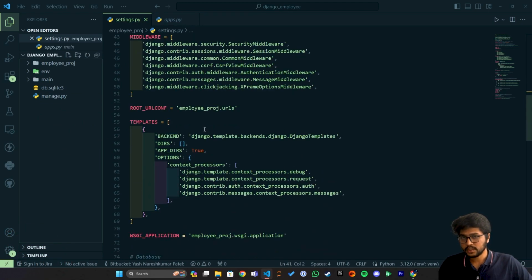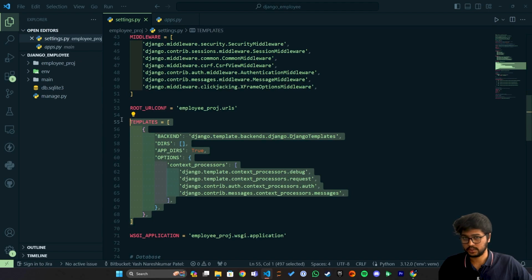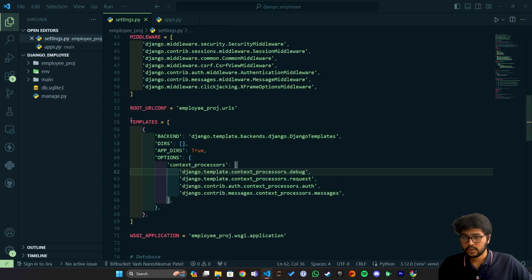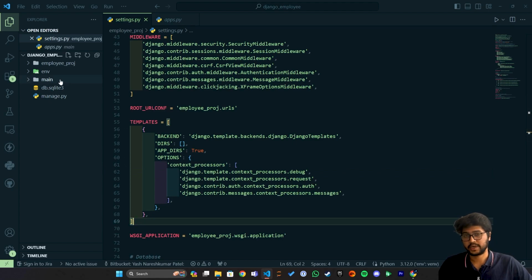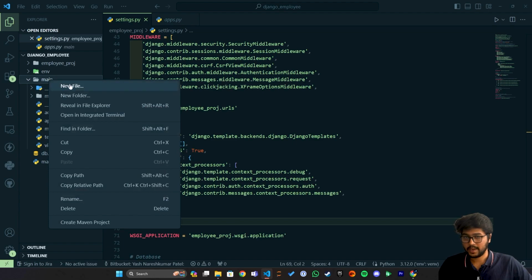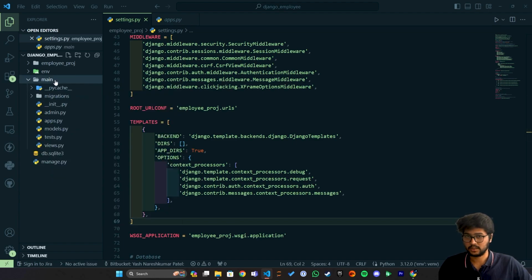So here is the template setting for Django. If you don't make any changes over here, Django will by default search for the templates in the app folder. So if you create a template folder inside the main folder, then it will automatically detect the templates.